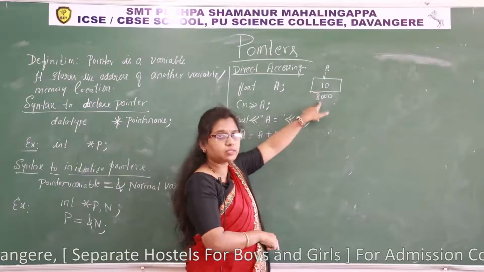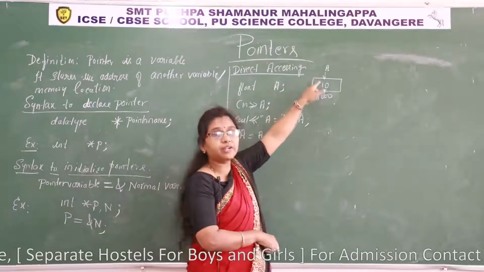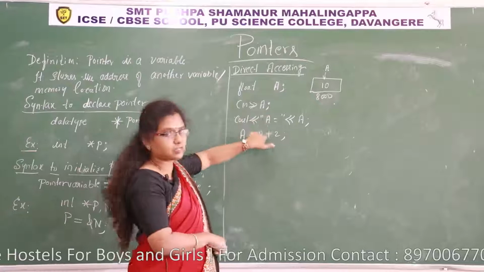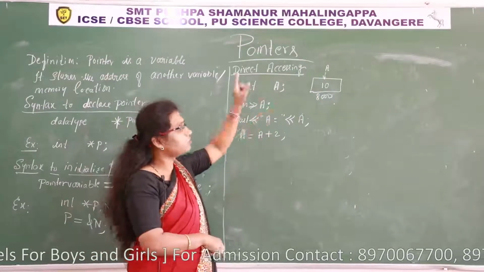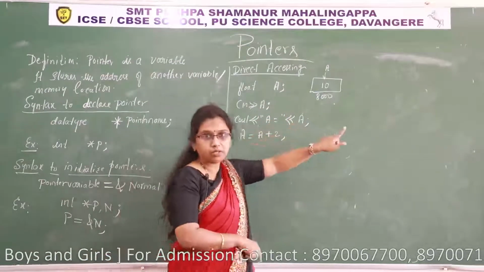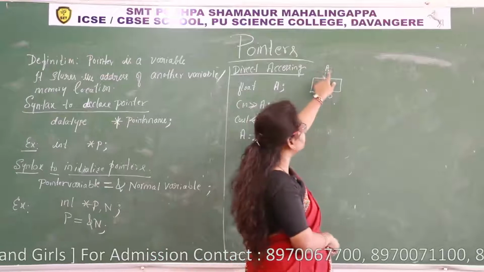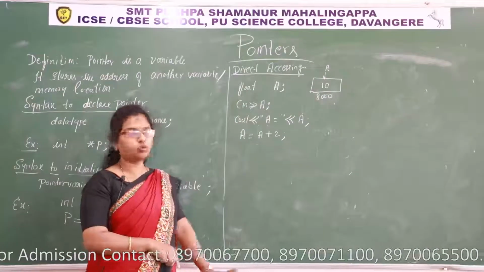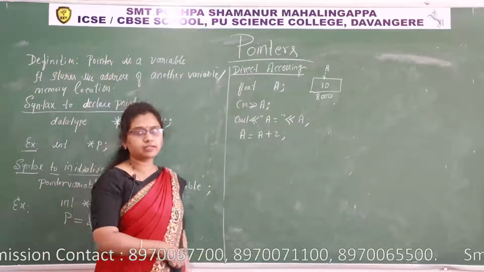In what way am I accessing? By using its name, identifier. This is called direct accessing. Accessing the value of a variable in one step by using its name, its identifier, is called direct accessing. I hope you understood what is direct accessing.